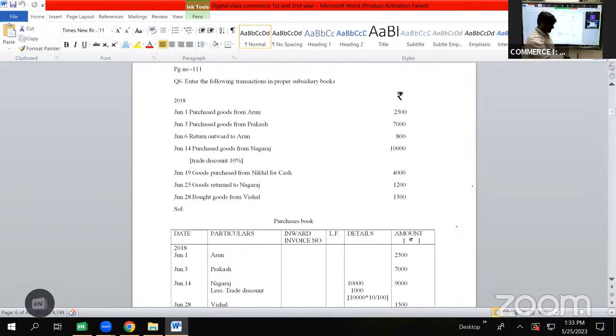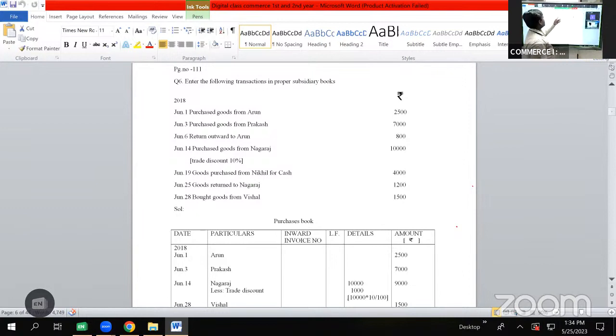Enter the following transaction in proper subsidiary books. The transactions are given for the year 2018 for the month of June. So till now, the question used to specify the book which we are required to prepare. From problem number 1, 2, 3, and 4, we have prepared purchases book as the question specified. In question number 5, it was specified as prepare purchases book and purchase returns book.